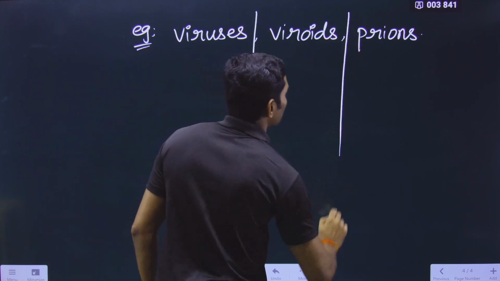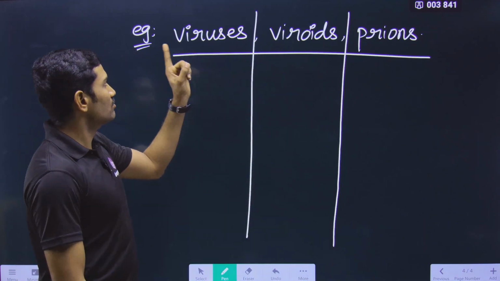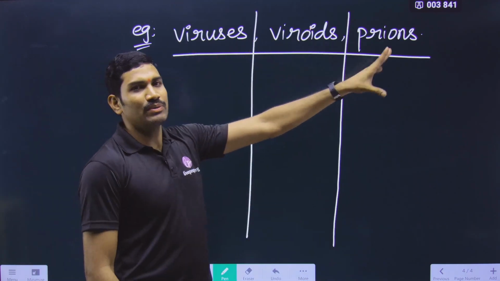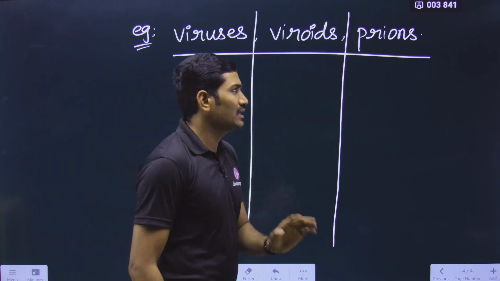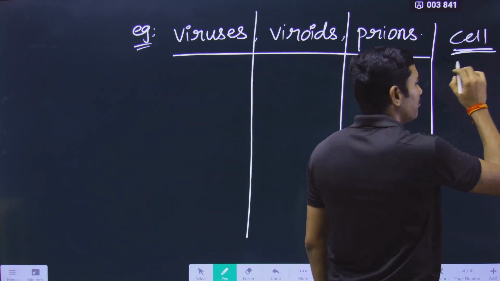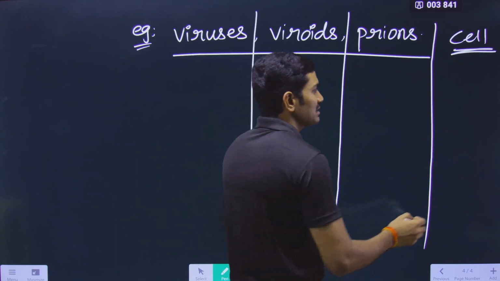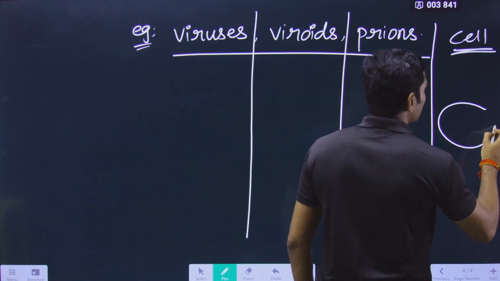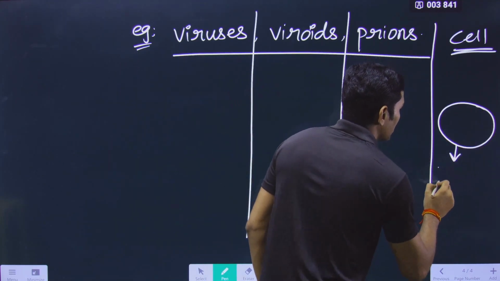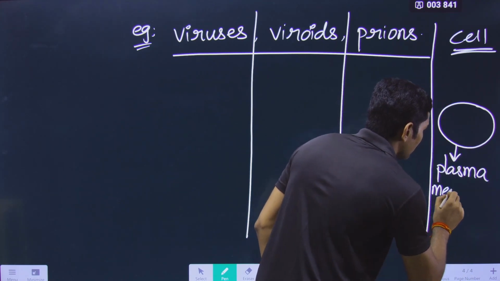Now let us divide this like this. So here total 3 things are there. What are those? Viruses, viroids and prions. And now you need to understand what actually a normal cell is. What is the basic and compulsory thing in a normal cell? Please understand, for the normal cell, it should compulsorily have plasma membrane.